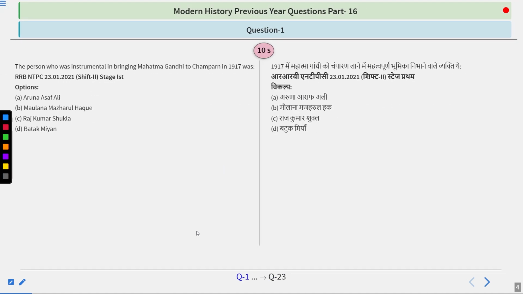So the first question that we have: the person who was instrumental in bringing Mahatma Gandhi to Champaran in 1917 was... Quite a simple question, because he met Mahatma Gandhi in Lucknow during the Lucknow Pact and the Lucknow session of Congress. So try to find out the answer, guys. I guess the answer you are giving is quite right, because the answer is